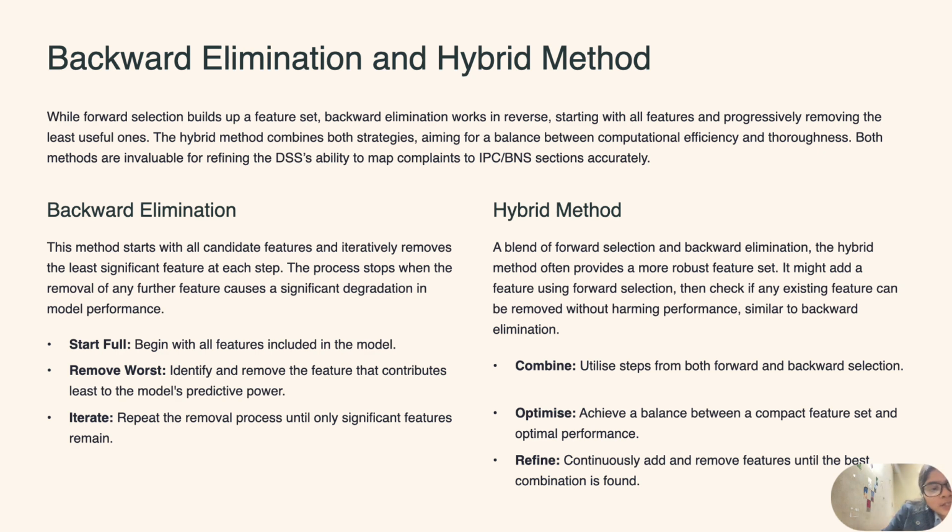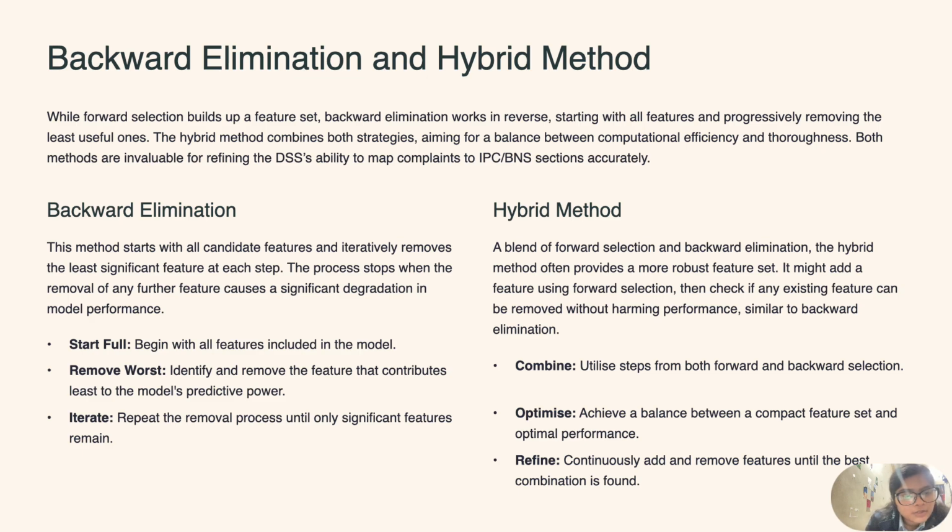The hybrid method combines both strategies, aiming for a balance between computational efficiency and thoroughness. Both methods are invaluable for refining the DSS's ability to map complaints to IPC and BNS sections accurately.